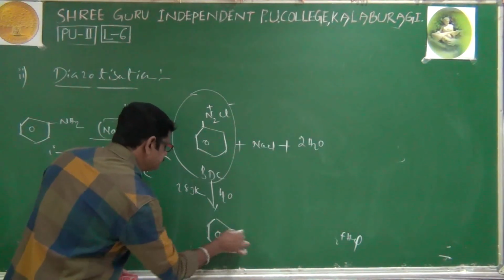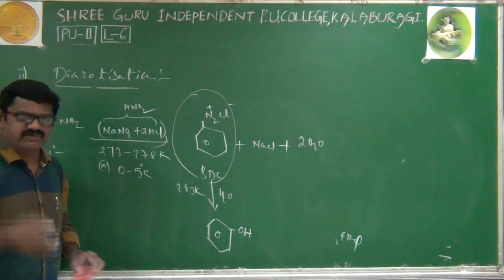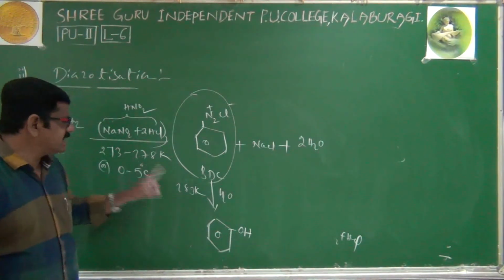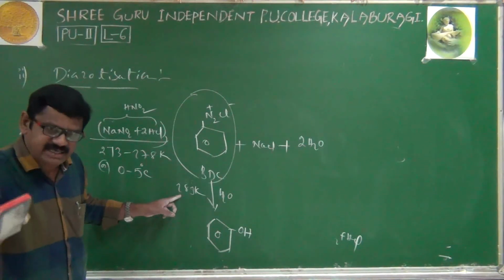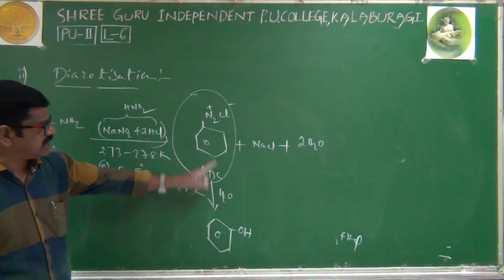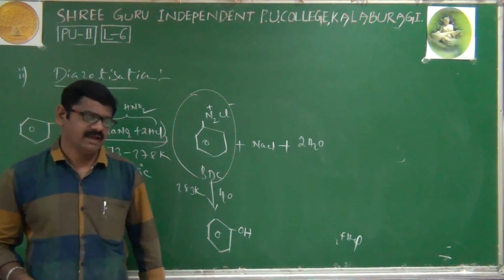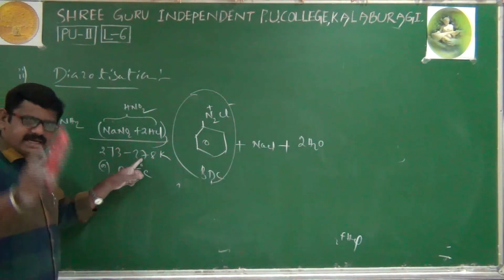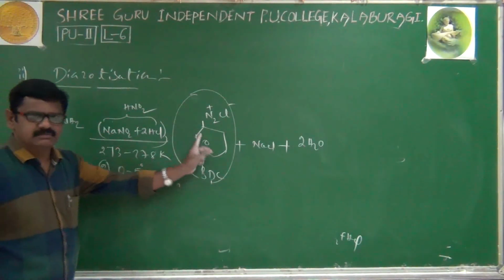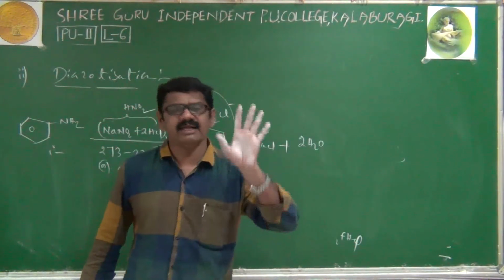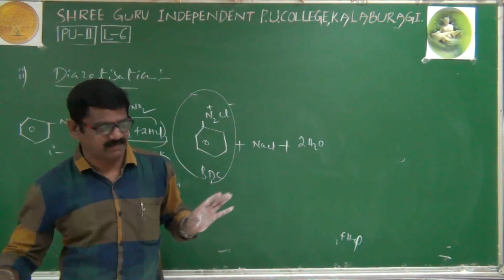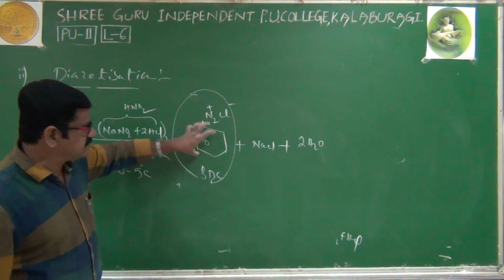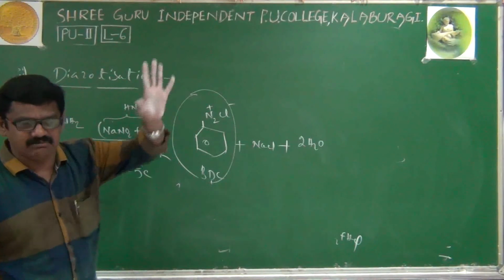Ultimately you will get phenol. But phenol is obtained only when the temperature is slightly increased from 278 to 283 kelvins. Only then does benzene diazonium chloride undergo hydrolysis to give phenol. Suppose you do not raise the temperature and maintain the same 278 kelvins, then benzene diazonium chloride is the final compound, with no hydrolysis at all. Only when the temperature increases does hydrolysis take place. Otherwise, at this temperature, benzene diazonium chloride is the final compound.